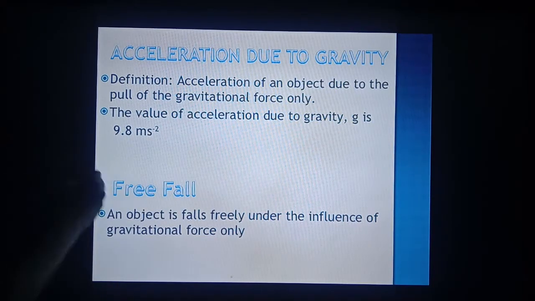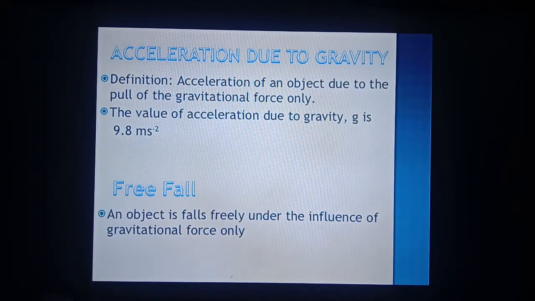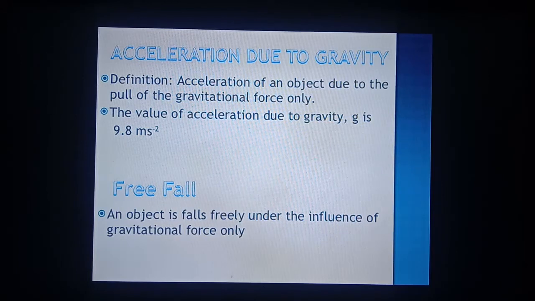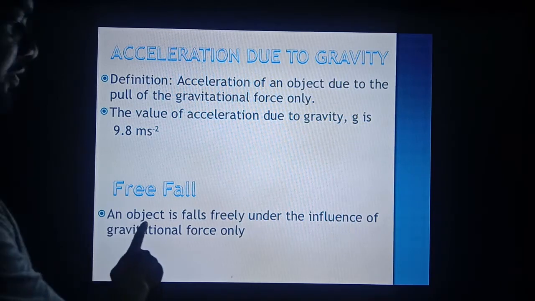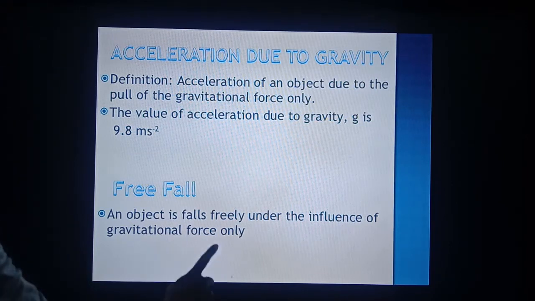Next is, what is free fall? When you freely leave a body and it travels towards the surface of earth under the influence of gravity, then the motion of the body is known as free fall. An object falling freely under the influence of the gravitational force only is known as free fall.